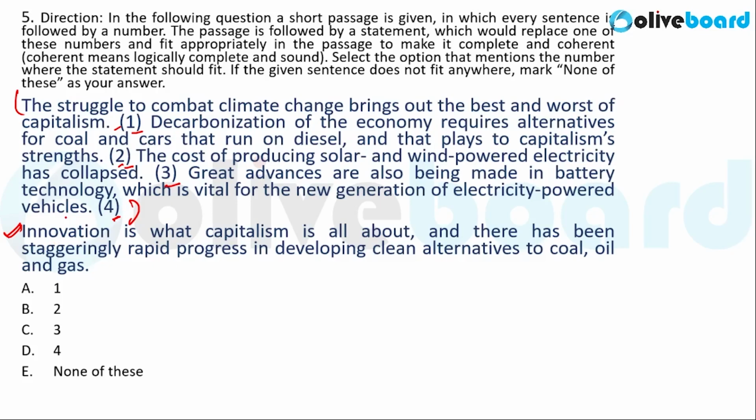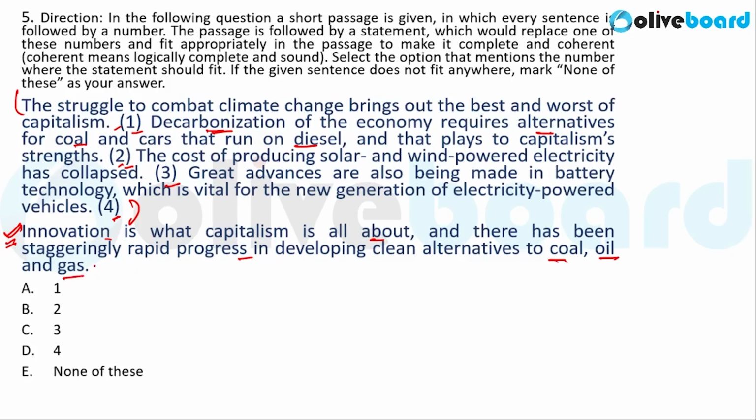Now that you have read the passage, if you focus on the second sentence, that is, decarbonization of economy requires alternatives for coal and cars that run on diesel. So the second sentence is talking about alternatives for coal and oil. And if you read this sentence, it says innovation is what capitalism is all about, and there has been staggeringly rapid progress in developing clean alternatives to coal, oil, and gas.